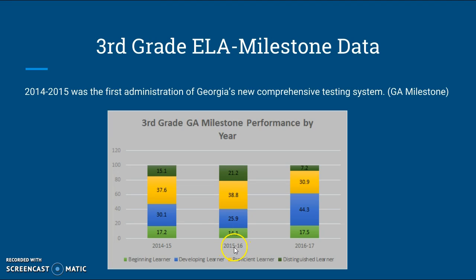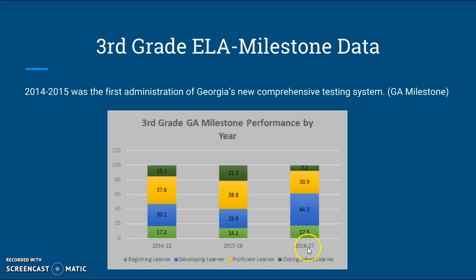So if you move on over to the 15-16 school year, our numbers were even better. We had only 14% who didn't pass. We had 25% who were developing learners. And then we jumped and we had 38% who were proficient and 21% who are distinguished learners. So we noticed a big increase here with our growth because we grew kids from developing learners to proficient learners and proficient learners to distinguished learners. So 15-16 was a really great year for us.